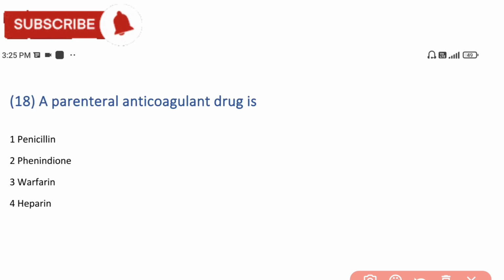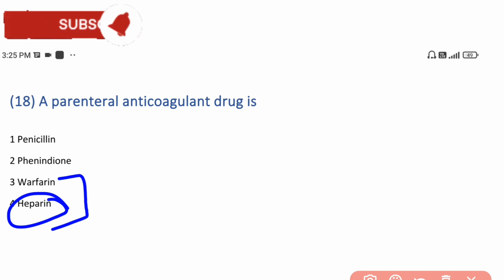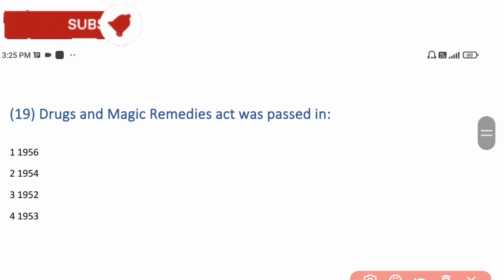Next is: a parenteral anticoagulant drug is. Which drug is a parenteral anticoagulant? The answer is heparin. Heparin and warfarin both are anticoagulant drugs, but heparin can be given through IV. Warfarin is mostly given in the form of tablets. So heparin is the answer. Next is: the Drugs and Magic Remedies Act was passed in. In which year was it passed? 1954. The answer is 1954.